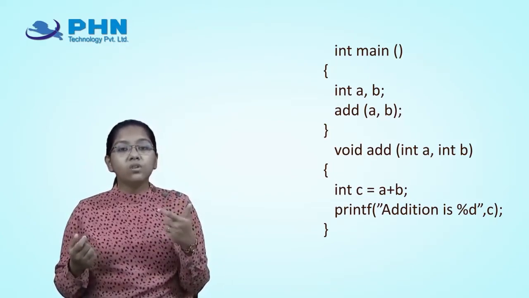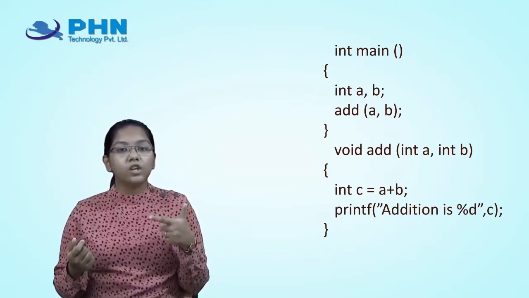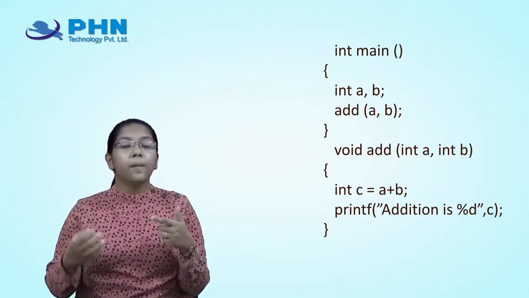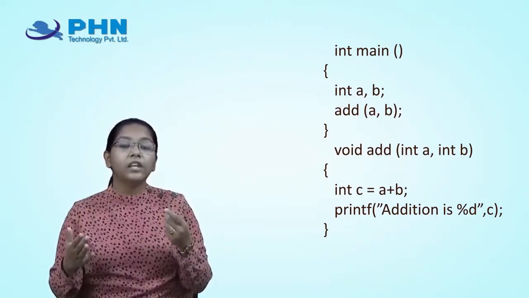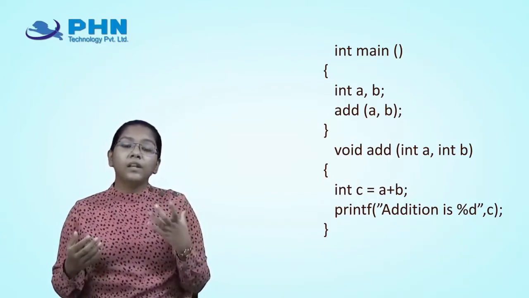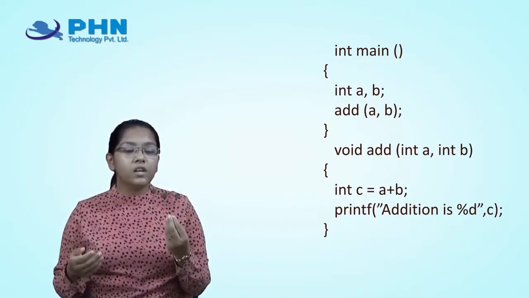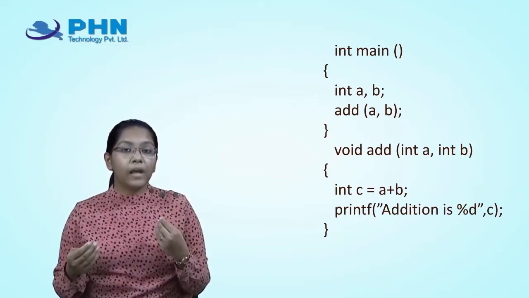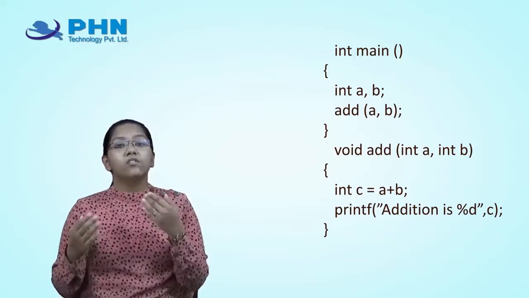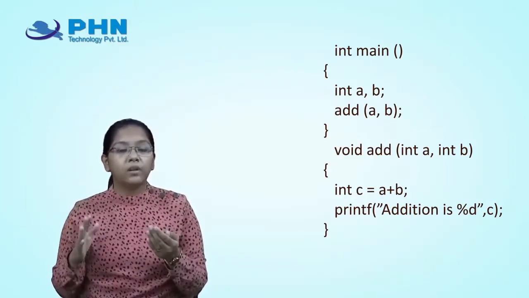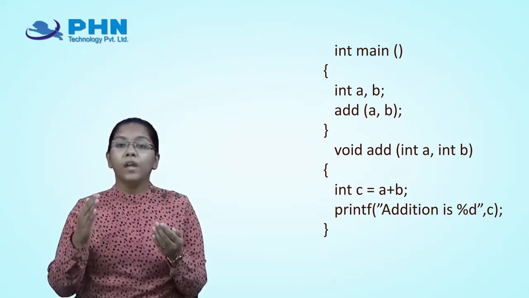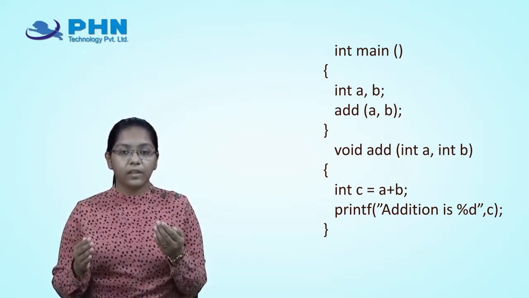Those arguments receive some values, and by those values it can perform the addition. But from where are these values coming? From my int main, because we have learned that the compiler starts executing the code from int main.